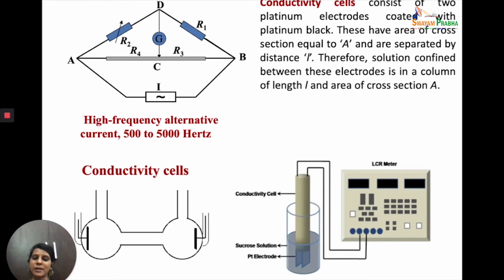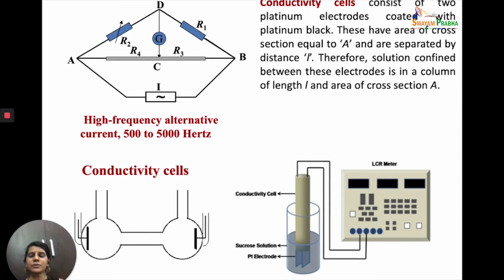Now the other, which is the most comfortable one to use and the one which is most commonly used in undergraduate labs, is the dip-in kind of conductivity cell, where you take a solution in a beaker and you just put your conductivity cell into that beaker. The moment you dip your conductivity cell into the beaker, the two platinum metal plates which are there in the conductivity cell will be across the solution, and therefore your solution can be used for measuring the conductance.